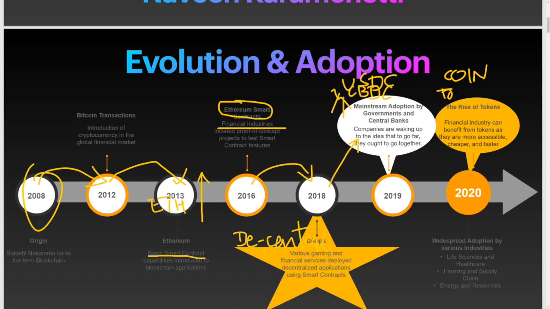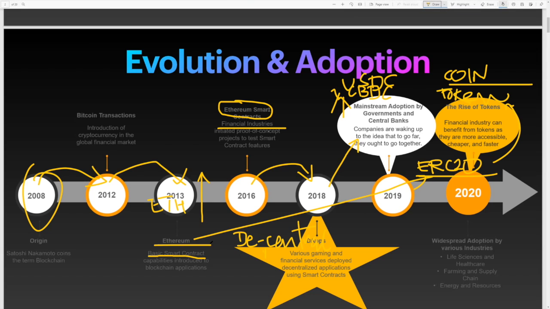A token is something that runs on the ERC20 standard defined by Ethereum. A coin is when you build your own blockchain, a new blockchain, which is actually forked from Ethereum. That is a coin. I'll get to details.